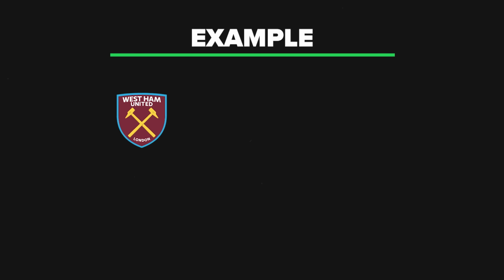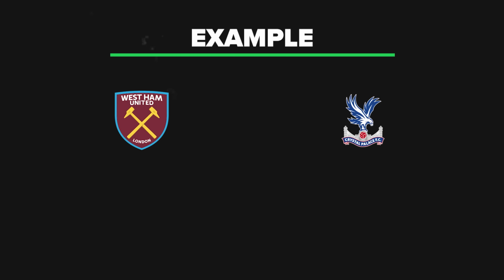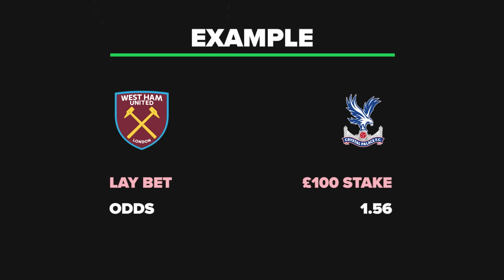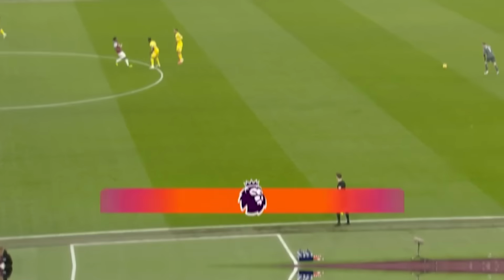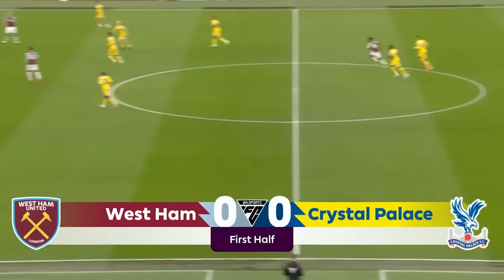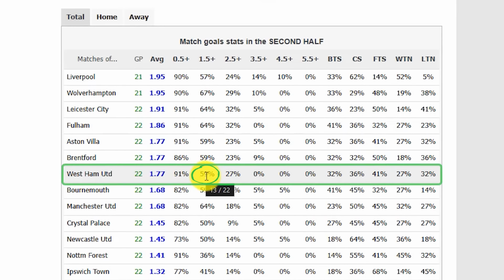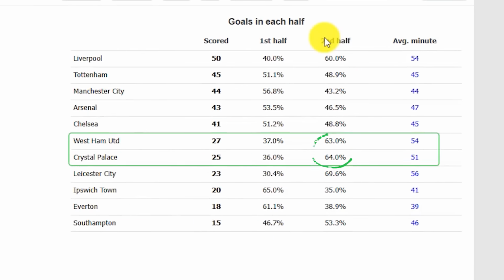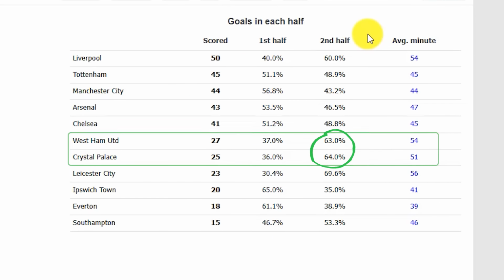In this example between West Ham and Crystal Palace, the lay bet would be placed at a price of 1.56. So 100 lay stake would mean a maximum liability of 56. Now both teams failed to score in the first half, although pre-match analysis coupled with what was actually happening on the pitch suggested that there's likely to be a goal later on.